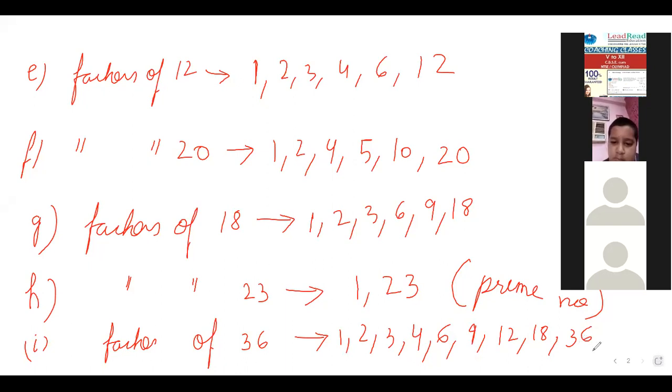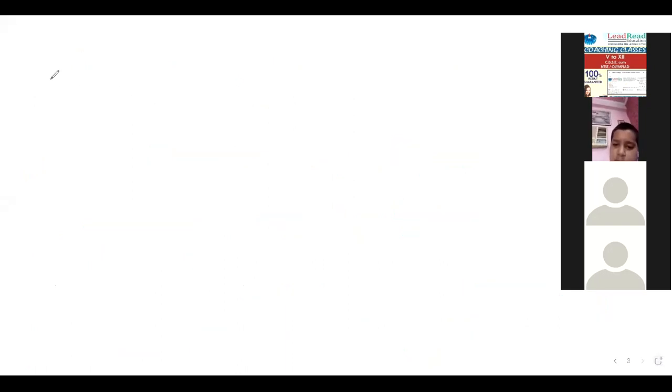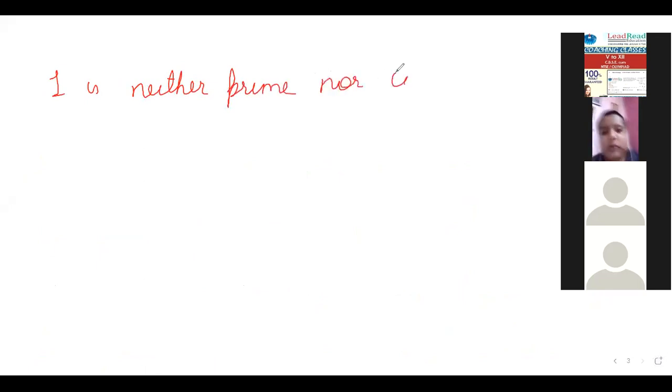That also you can write in your copy in the notes. 1 is neither prime nor composite number.